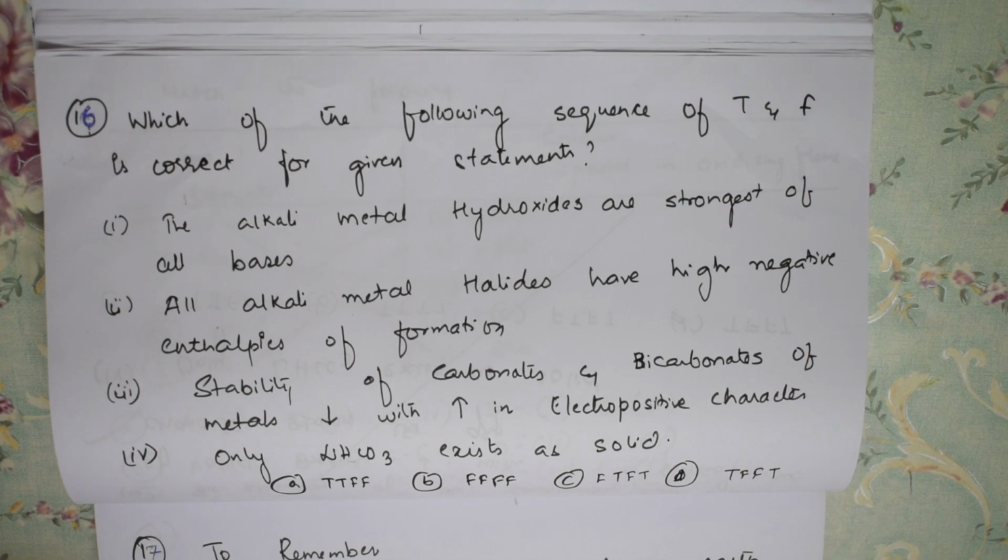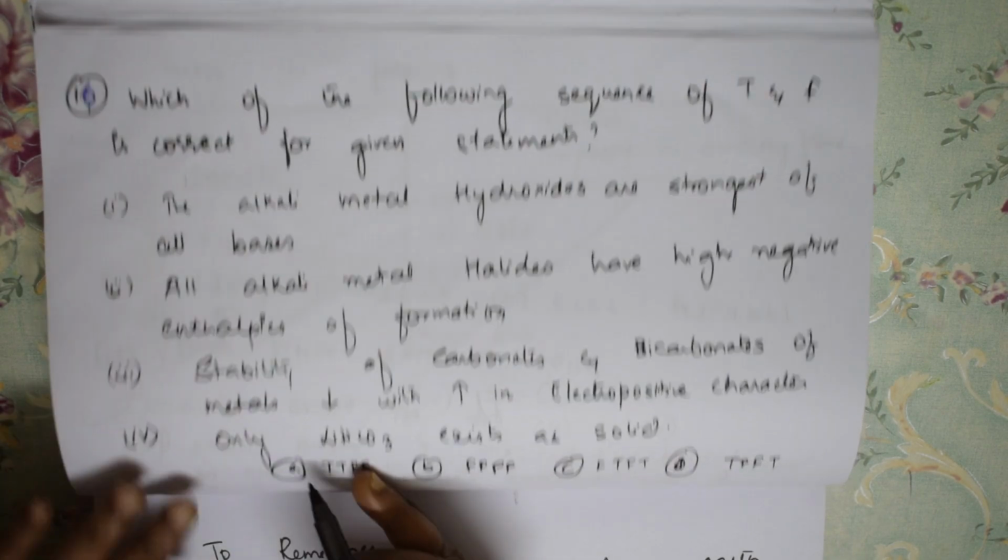If I see the density of lithium, sodium, potassium, rubidium, normally when I see their properties, as the size is increasing, they said only lithium bicarbonate is solid. Not like that, isn't it? The others also remain as solids because of their smaller sizes. Okay, so the correct option is this one.